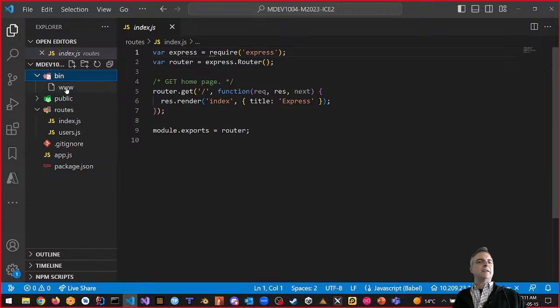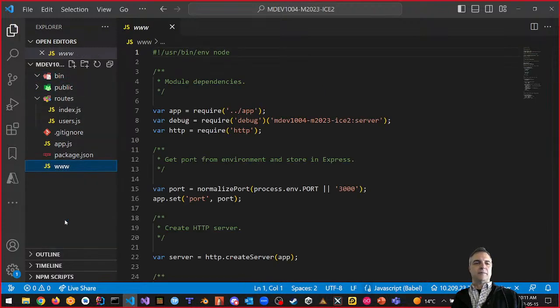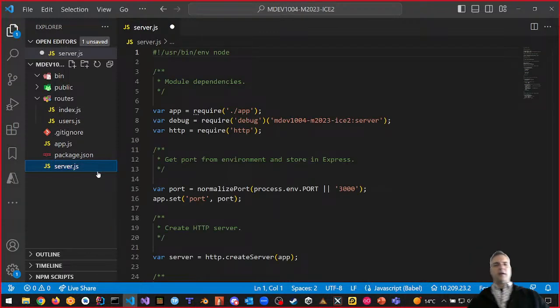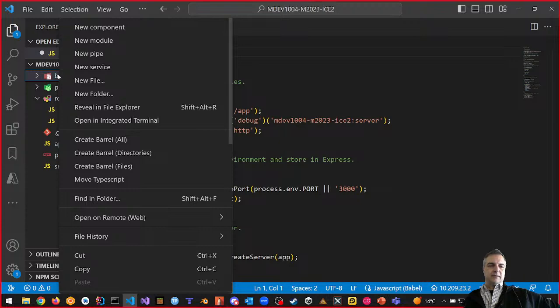Good. This www file is useless here. Don't leave that www file. What I want to do is take this www file and pull it out here, like so. So just take this and then drag and drop it over here. And what I want to do is rename this thing with F2. I want to rename this thing to server.js for now. Just server.js, okay? Notice what it's going to do. It's going to go into /app, and it's going to do a require. These are all old school things that we're going to replace in a second, okay? We don't need the bin folder anymore, so let's delete it. Delete, okay?